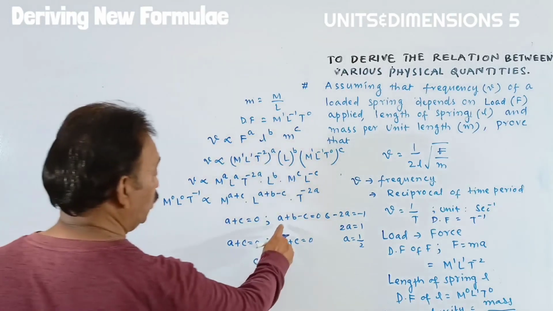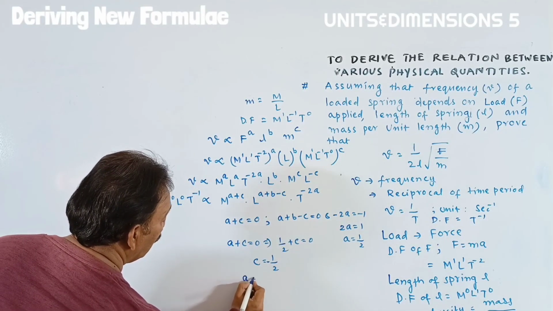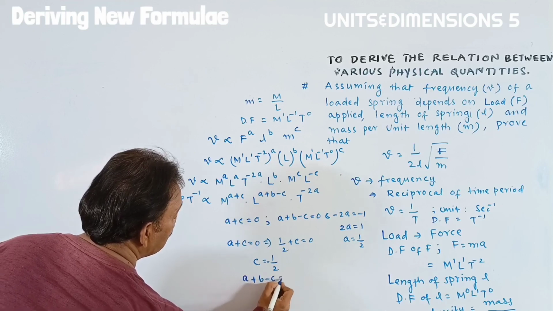Similarly, if you substitute all this in this one, you will get the B value. That is A plus B minus C is equal to 0.